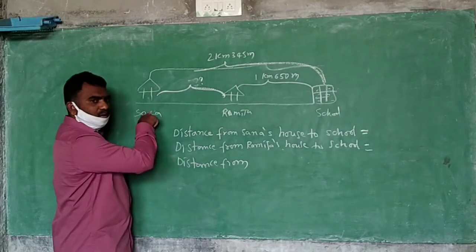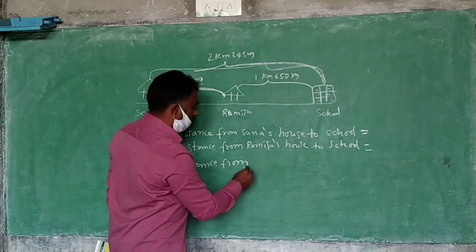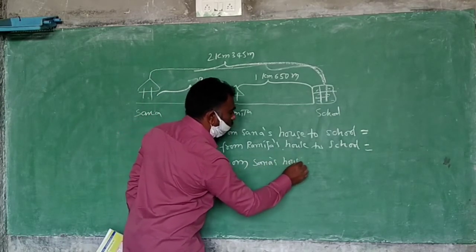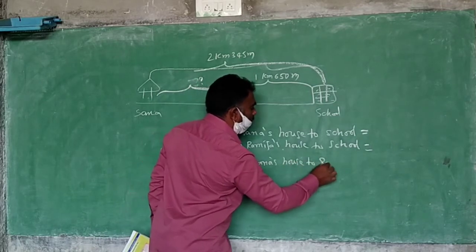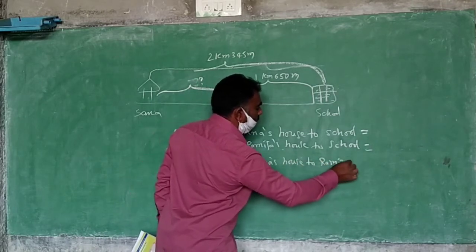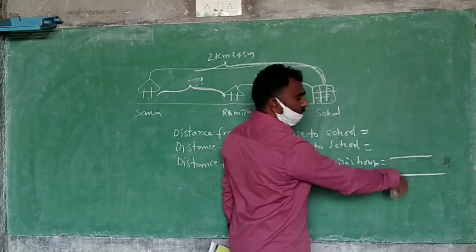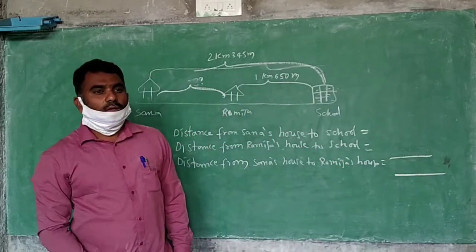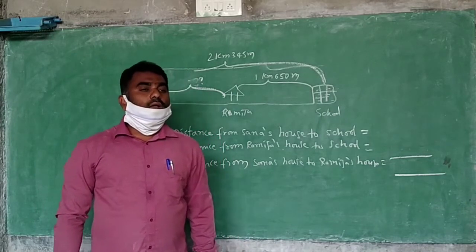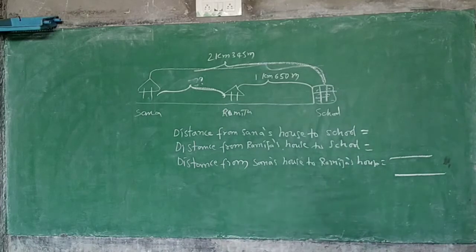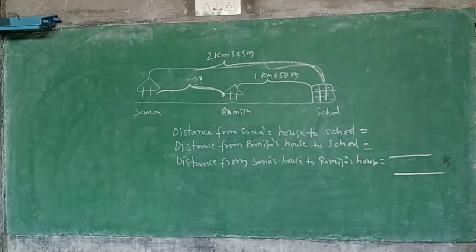Distance from Sana's house to Ramija's house. So then what should we do? You know that you are doing total. Subtraction. How do you find the answer? So write the steps. Okay, this is the fifth one.